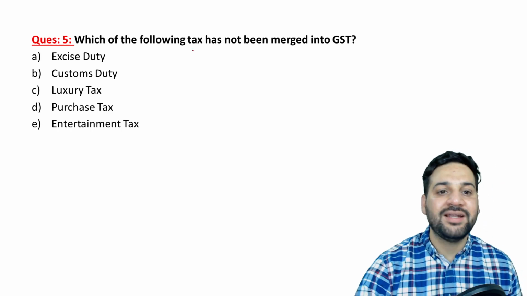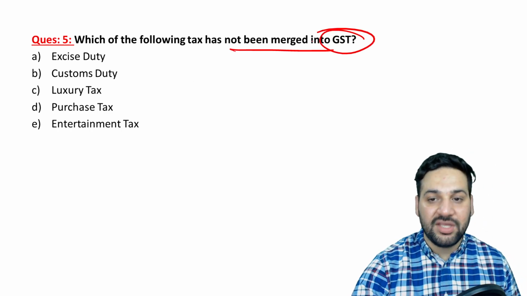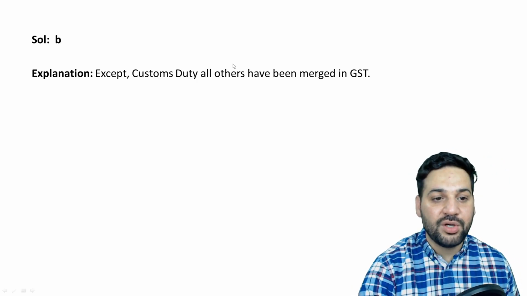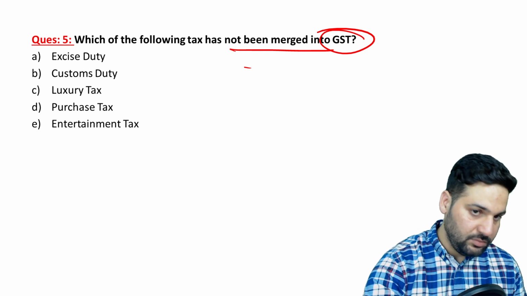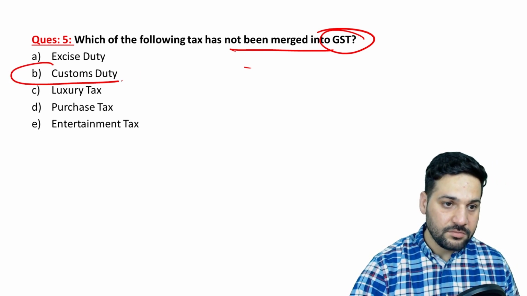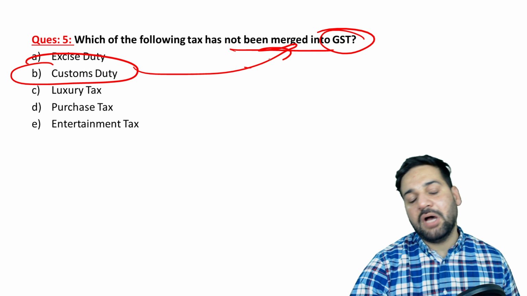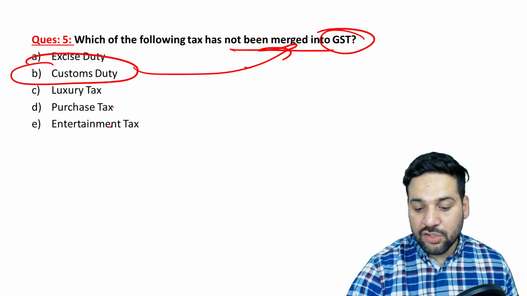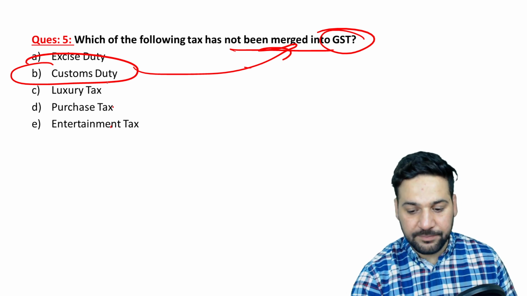Which of the following tax has not been merged into GST? The custom duty. The custom duty has not merged into the GST. Other taxes, the luxury purchase, entertainment, excise duty, they have merged into the GST.